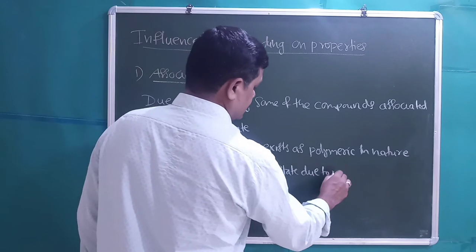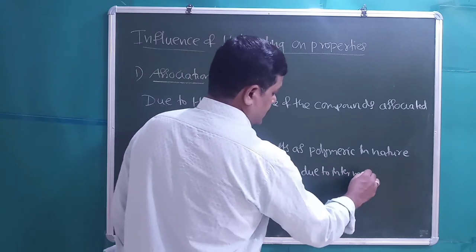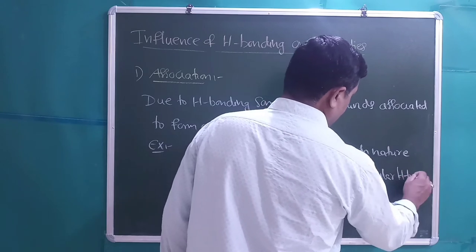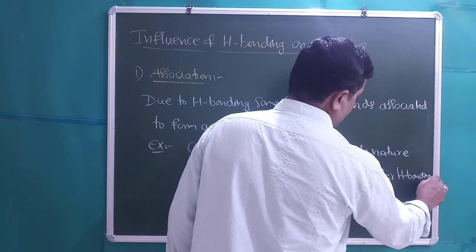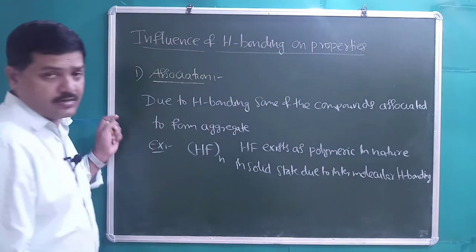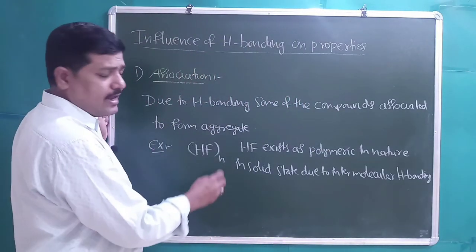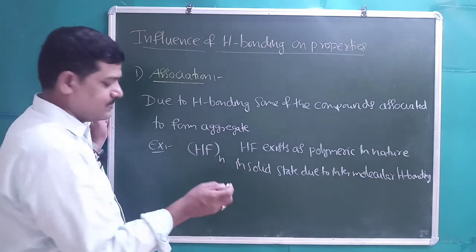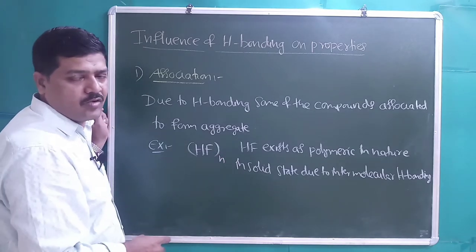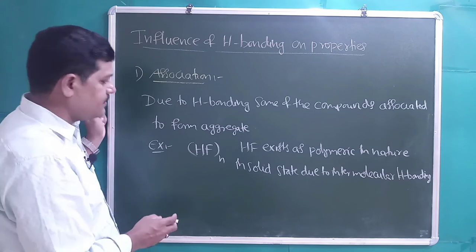Students, we know that water also has high latent heat of vaporization because one water molecule will make 4 hydrogen bondings, right?